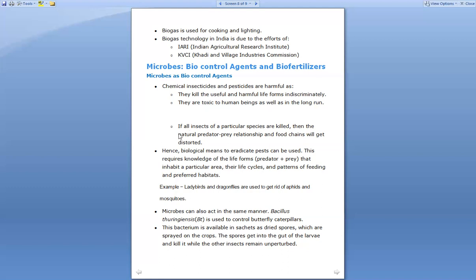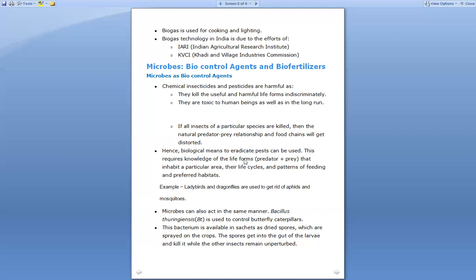Third reason is, if all insects of a particular species are killed, then the natural predator prey relationship and food chains will get distorted. So here what happens, if a particular species of insects is killed, right, then that particular insect is not going to persist in the environment, and if it is not persisting in the environment, then the food chains as well as the predator prey relationship get unbalanced, right? So to balance this food chain and the predator prey relationship, insecticides and pesticides should not be used. Hence, biological means to eradicate pests can be used.